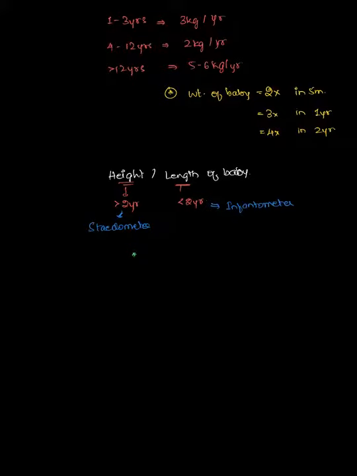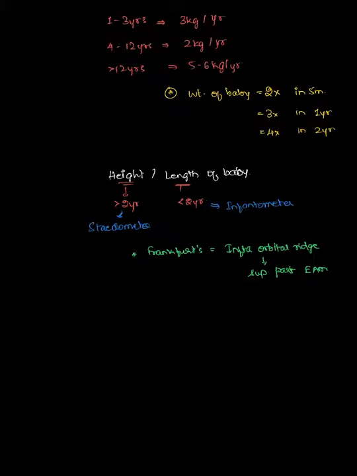What do you mean by Frankfurt's plane? Frankfurt's plane is actually the line joining the orbital ridge to the superior part of the external auditory meatus or external auditory canal. Okay, so this is called the Frankfurt's line.